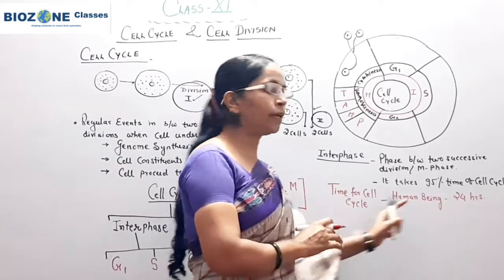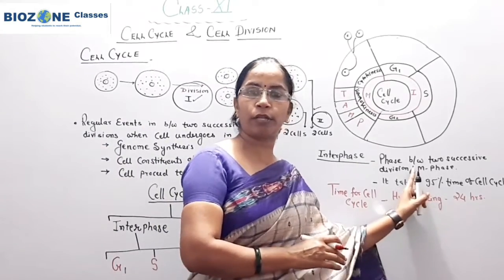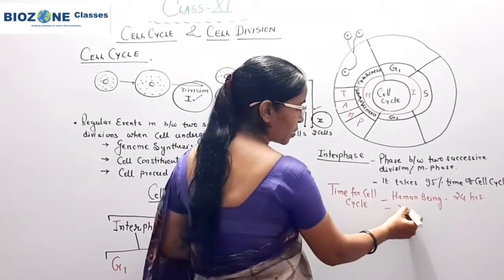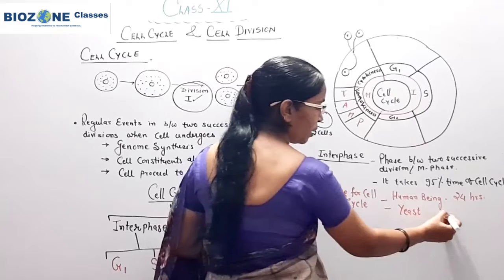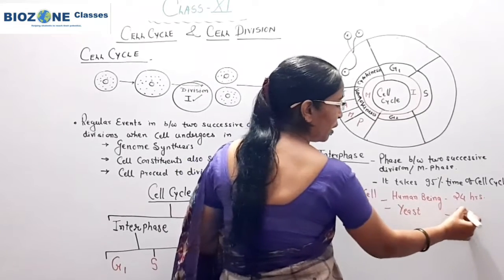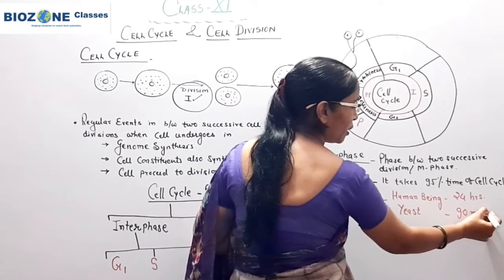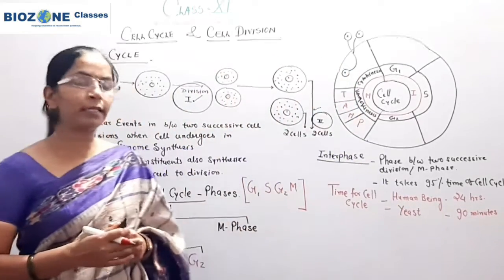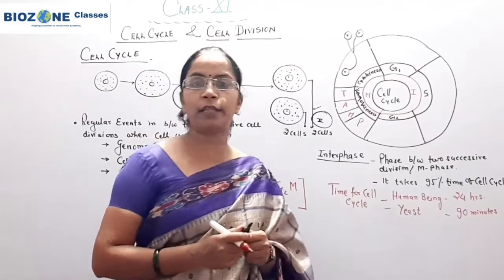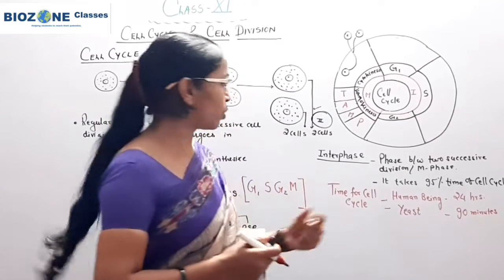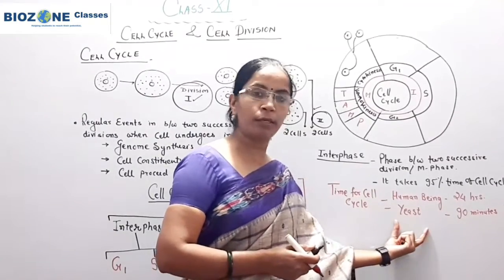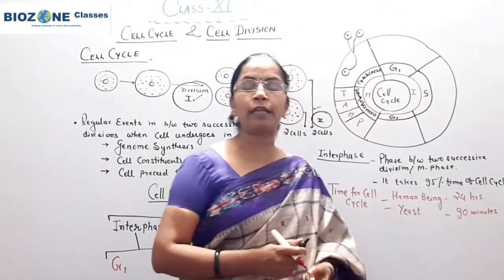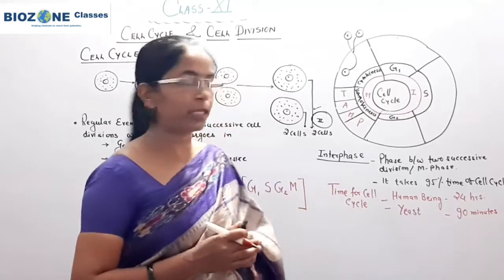That means nearly 23 hours are required for the interphase. Similarly, in yeast or Saccharomyces cerevisiae, 90 minutes is the time period. All these things are provided in NCERT, so go through the NCERT and very carefully read the introduction and interphase, and you will find all these time periods. Yeast requires 90 minutes for the completion of the cell cycle.